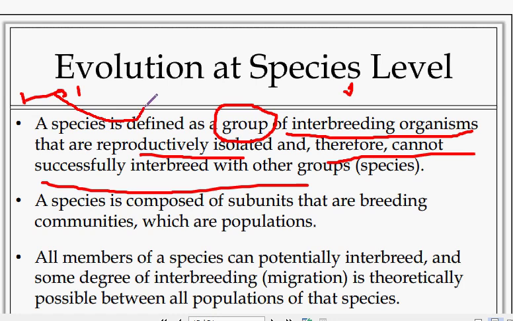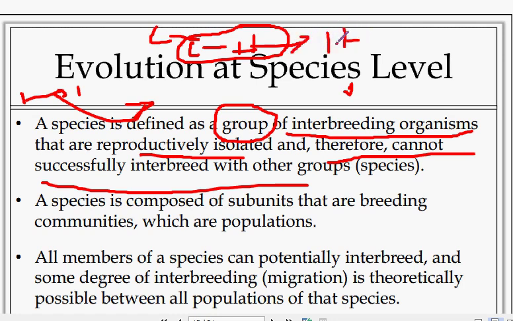It cannot interbreed with other species. A camel cannot interbreed with a horse. This is a different species level. A camel can only interbreed with a camel, and a horse can interbreed only with a horse. This is species interbreeding.